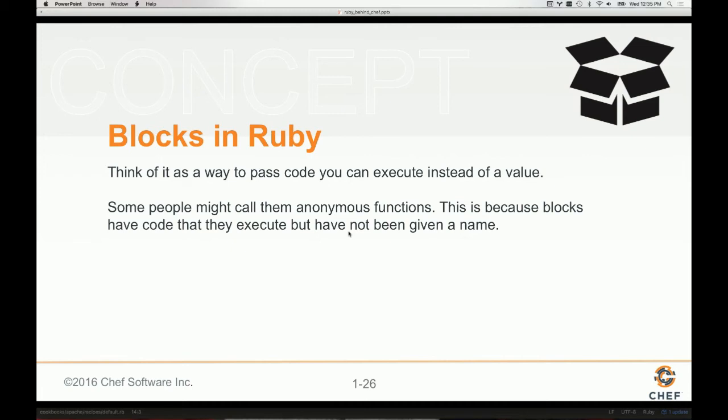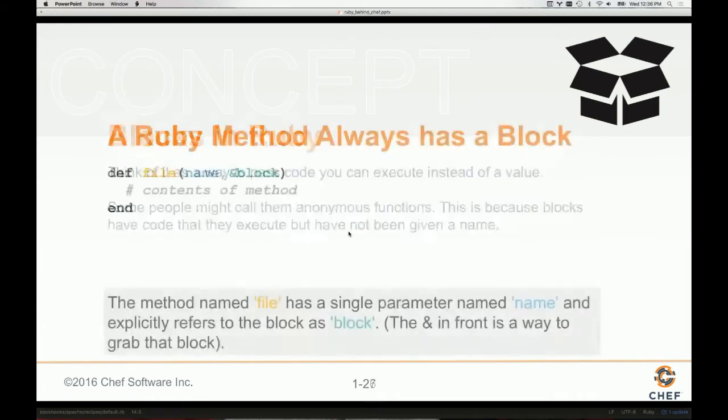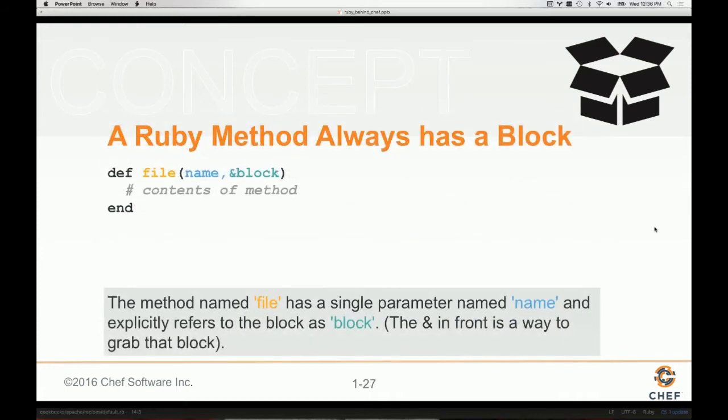Some people might call this an anonymous function. If you've worked with other programming languages, anonymous functions really just mean, hey, you're giving me some code, but you haven't named it, but you're passing it around and giving me a reference to that. And so really that's what we're doing within Chef, is that we're passing around a reference to the code. Now the cool part is with Ruby, every method can take a block. Every method can take a block.